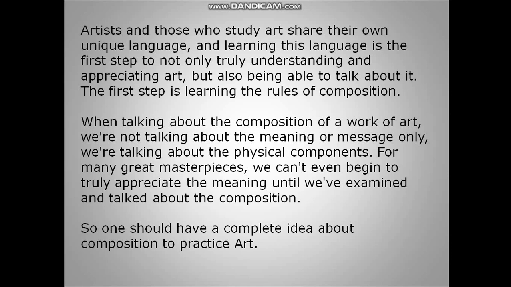When talking about the composition of an artwork, we are not talking about the meaning or messages only. We are talking about the physical components. For many great masterpieces, we can't even begin to truly appreciate the meaning until we have examined and talked about the composition. So one should have a complete idea about composition to practice art.